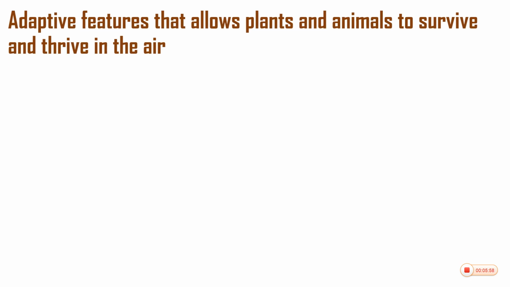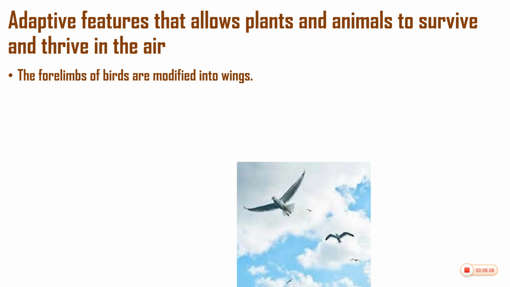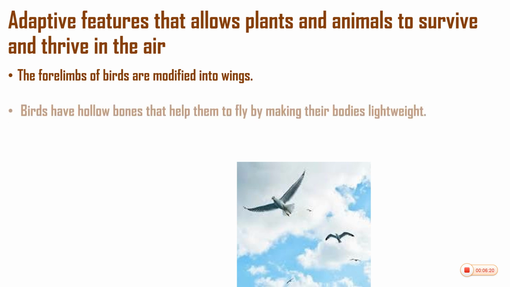Let's look at the adaptive features that allow plants and animals to survive and thrive in the air. Animals like birds have their forelimbs modified into wings. The birds have two legs. The other limb is modified into wings, which enables them to fly in the air.